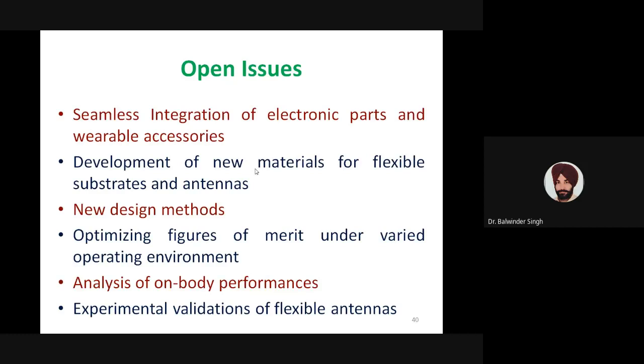How to optimize different figures of merit under varied operating environments is another major issue which needs to be addressed during the design of the antenna itself. We need to perform accurate sensitivity analysis before finalizing the design, depending upon the environment in which it is going to be used.